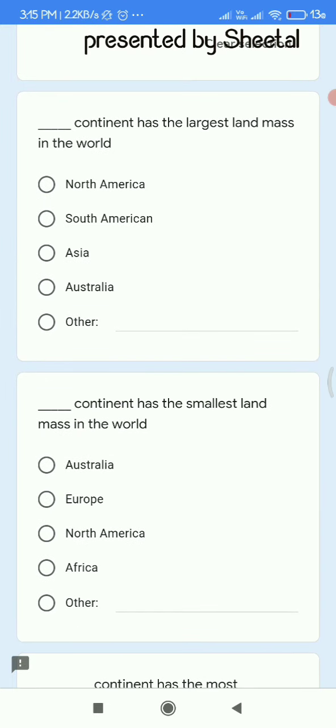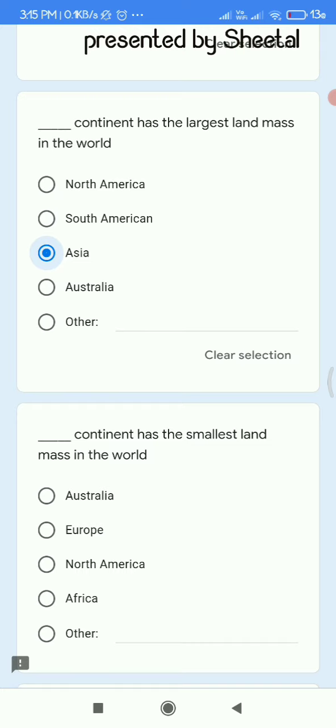Next is dash continent has the largest landmass in the world. Now Asia ranks first with the population we have seen. It also ranks first with the area it covers. So Asia is again the first in the case of landmass.